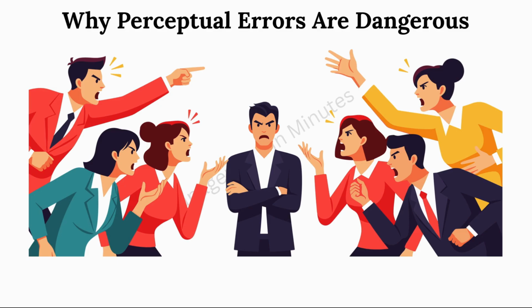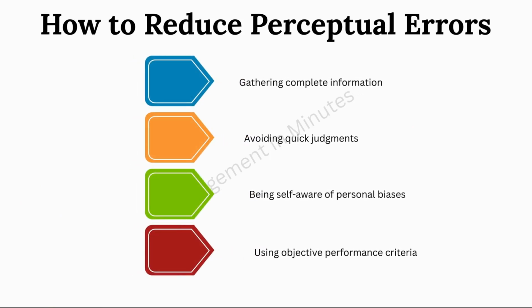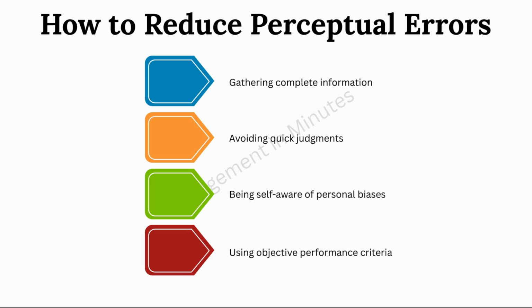Perceptual errors can lead to unfair appraisals, poor decision making, and workplace conflicts. They reduce objectivity and damage employee morale. Therefore, managers must be aware of these biases. Managers can reduce perceptual errors by gathering complete information, avoiding quick judgments, being self-aware of personal biases, and using objective performance criteria. Awareness is the first step towards fair perception.